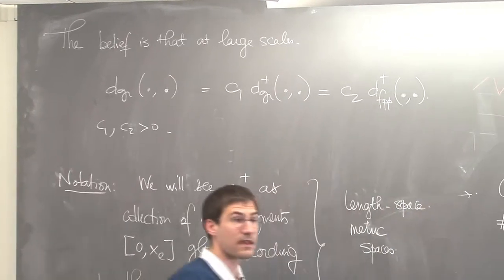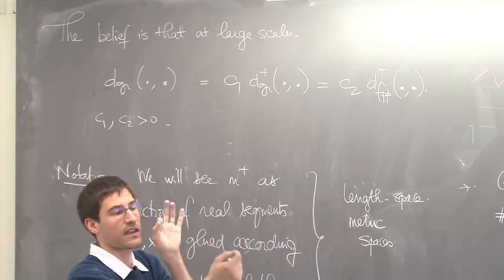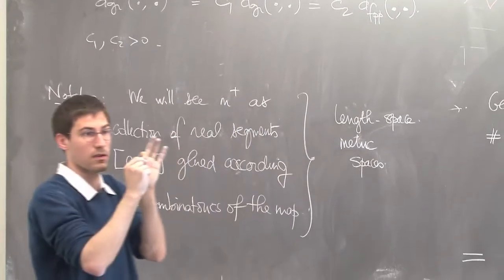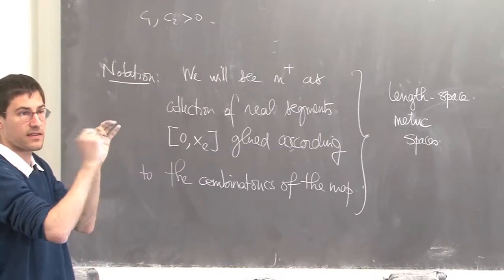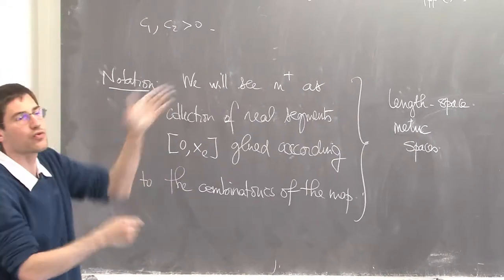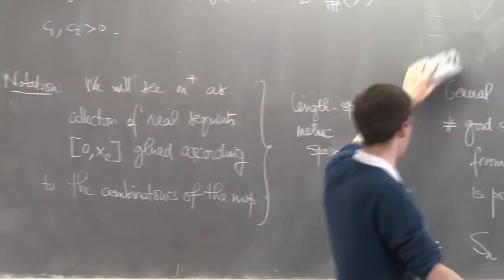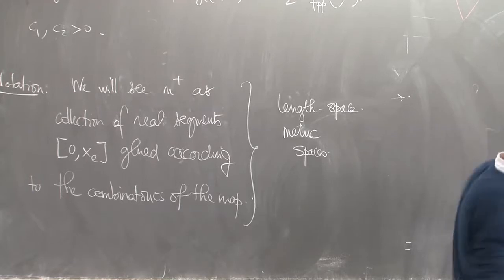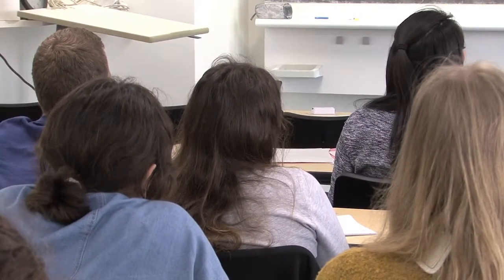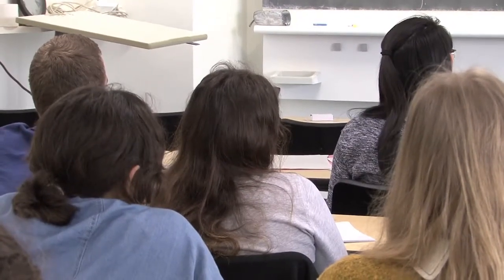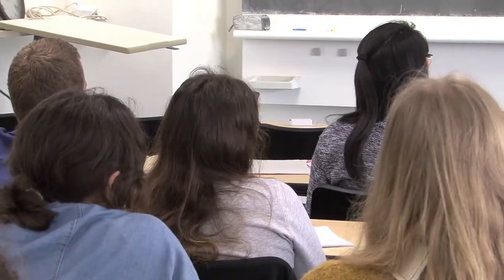What are length spaces? If you take two points at distance, say 2 from each other, then there is a geodesic going from one to the other, and this geodesic is isometric to a real segment of length 2. Okay, maybe I should not enter the details of this. Yes? I'm not drawing this with length 0.3, I see this as a metric space.